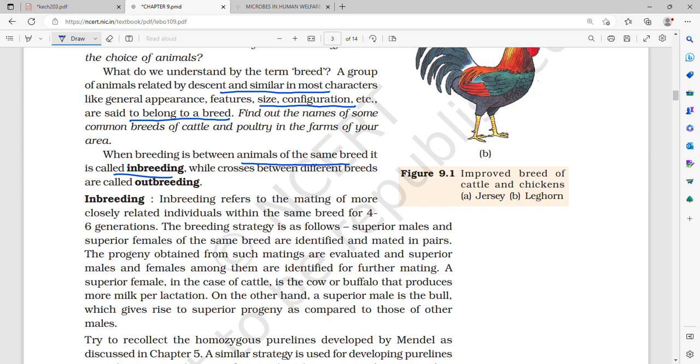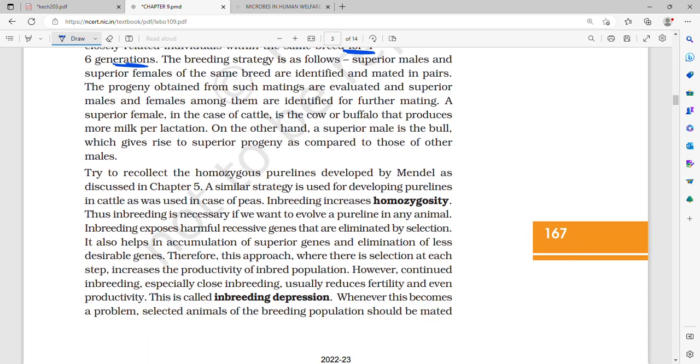Firstly, inbreeding. Inbreeding refers to the mating of more closely related individuals within the same breed for 4 to 6 generations. This is very important. The breeding strategy is as follows. Superior males and superior females of the same breed are identified and mated in pairs. The progeny obtained are evaluated and superior males and females among them are identified for further mating.